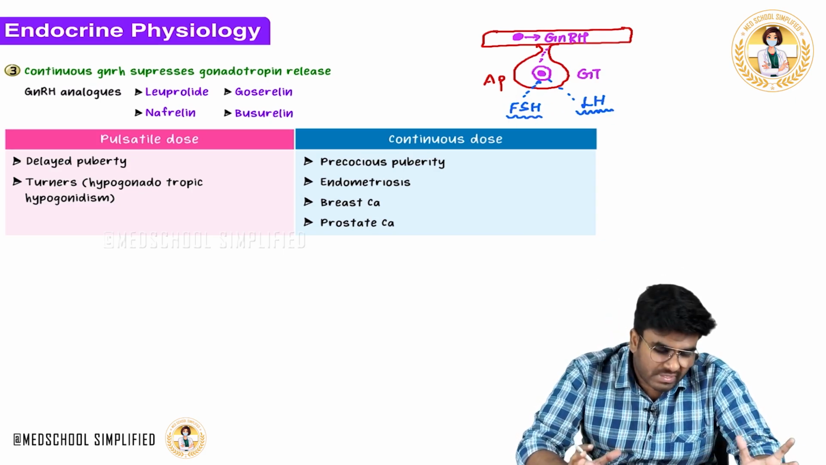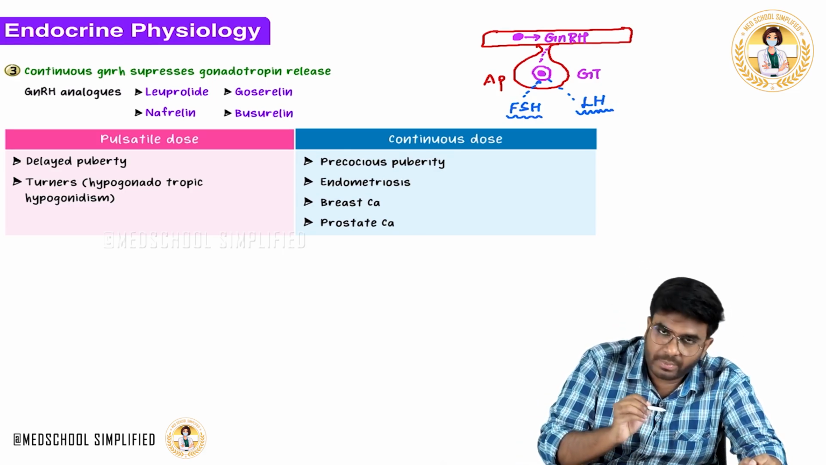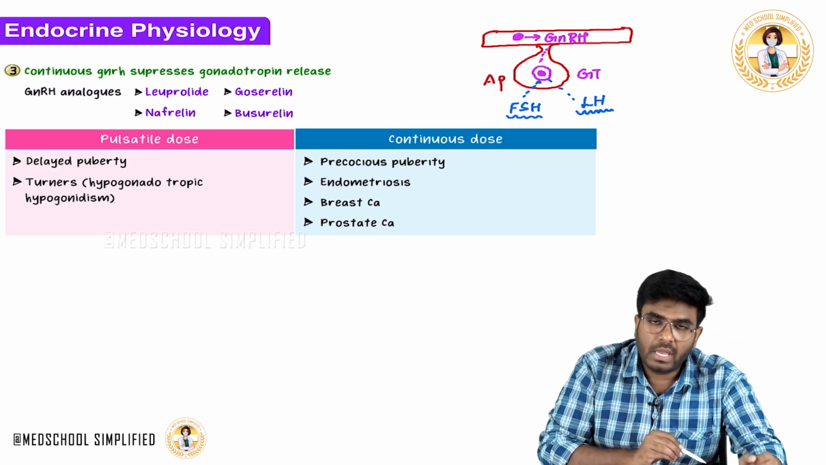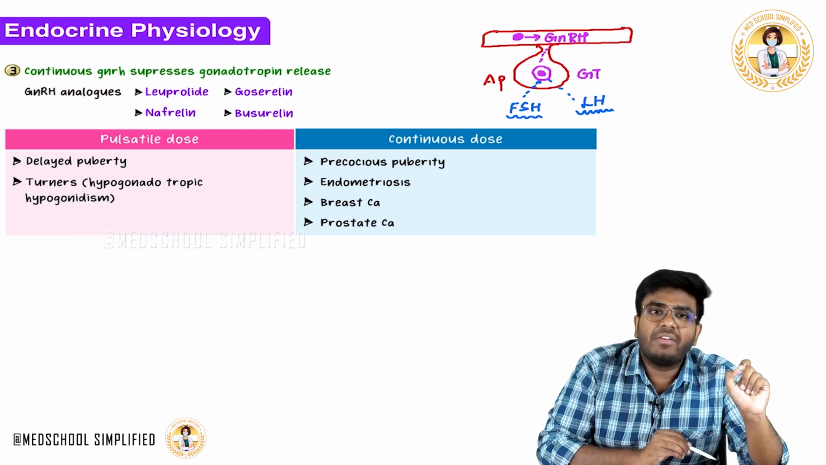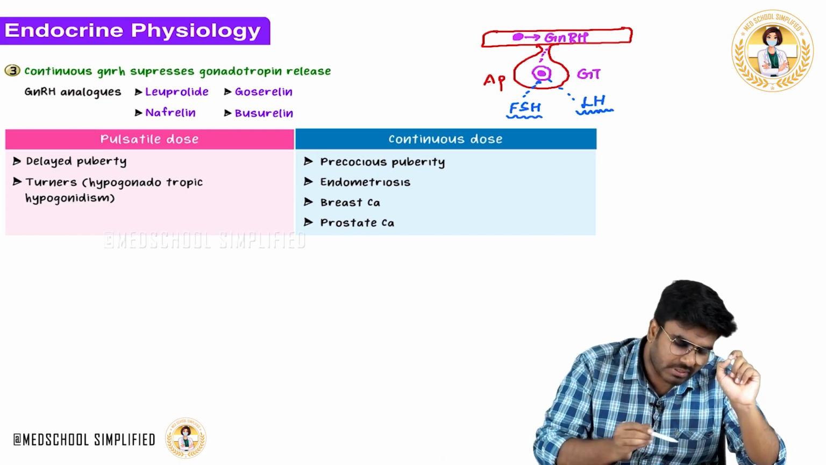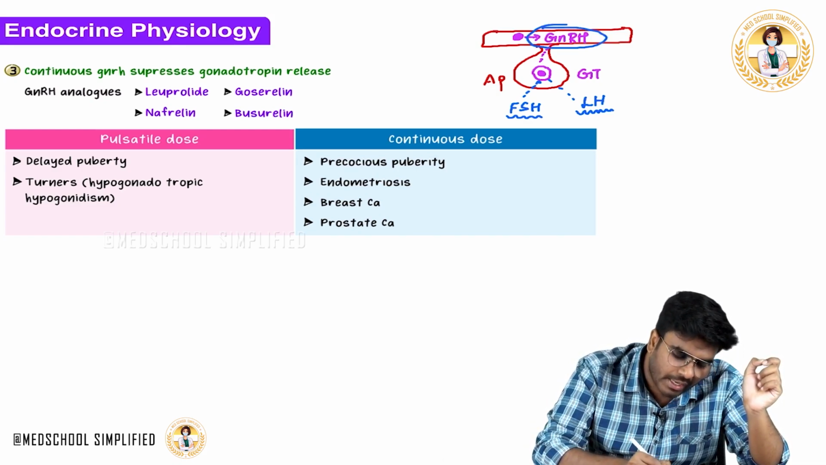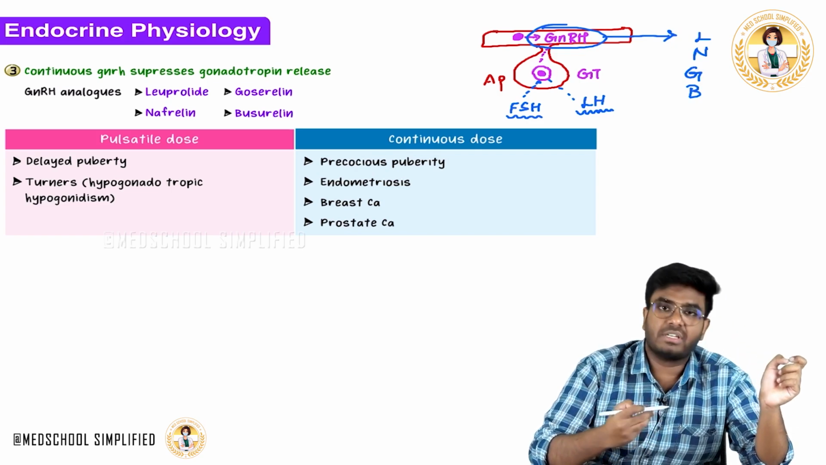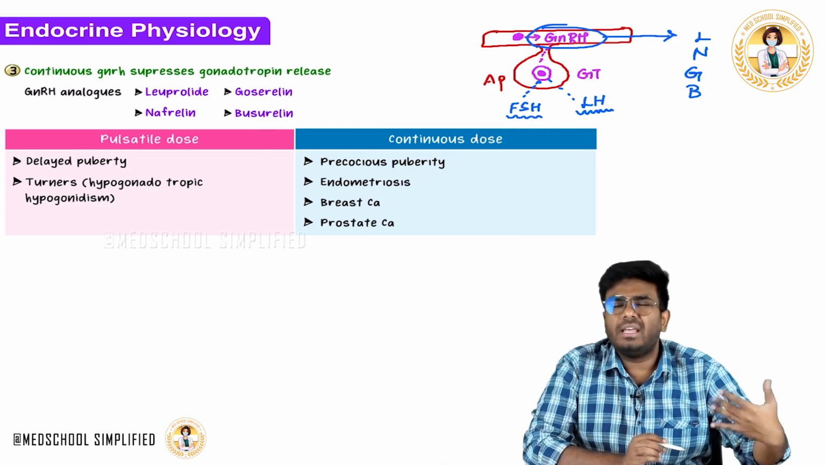Sir, how do we use this understanding in the treatment of certain disorders? For example, continuous GnRH, as I have explained to you, suppresses the gonadotropin release. Continuous stimulation is not good. So, in the pharmaceutical industries, we have made certain drugs which are analogues of GnRH. What are these GnRH-like drugs? Leuprolide, nafarelin, goserelin, buserelin. All these drugs end with relin. Like this, many drugs are there.